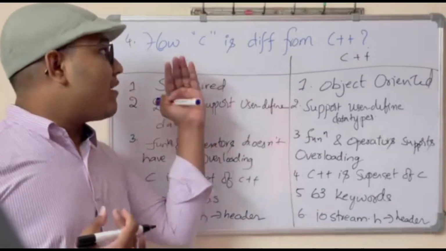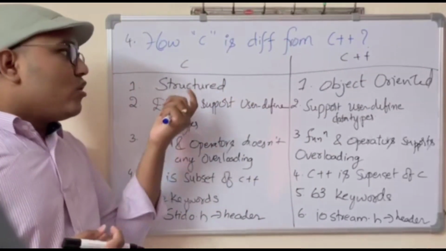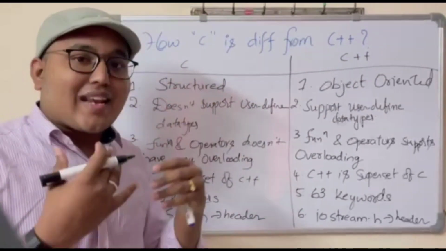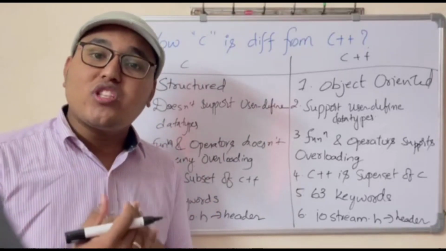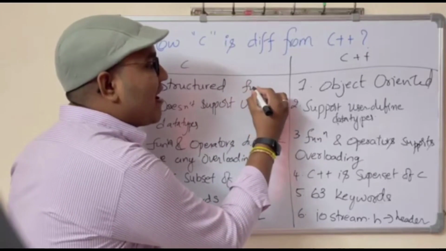Now let's talk about how C is different from C++. As we all know, C is called a structured programming language or procedure oriented language, where everything we can write in the form of functions.